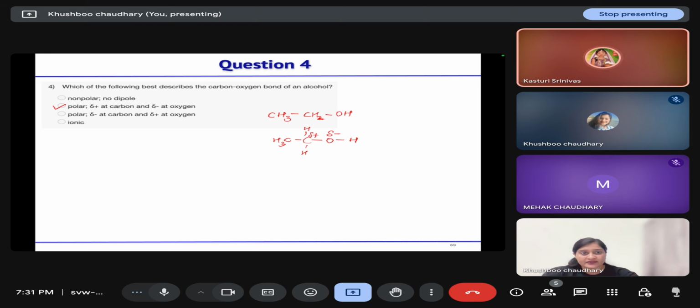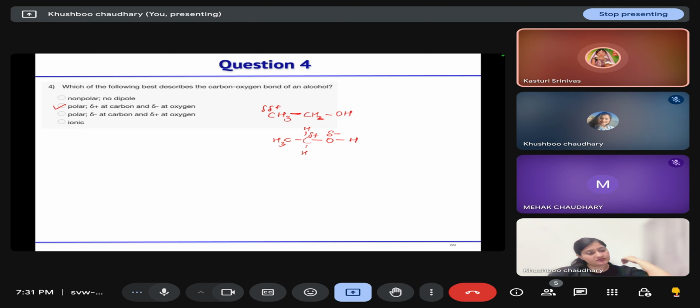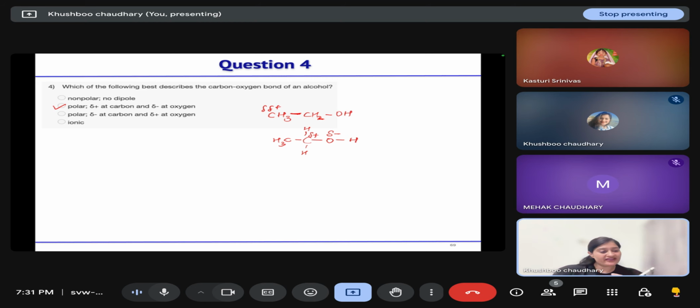Correct. And what about the C-C bond, is that non-polar? I'm asking because of the minus I effect of this oxygen, some kind of positive charge will generate at this center also. It is less as compared to the carbon-oxygen bond, but it is polar. No, no, no, it is polar. It's also polar, because of the minus I effect of the carbon that is attached to this CH3, this bond also becomes polar. Fine. Yeah.